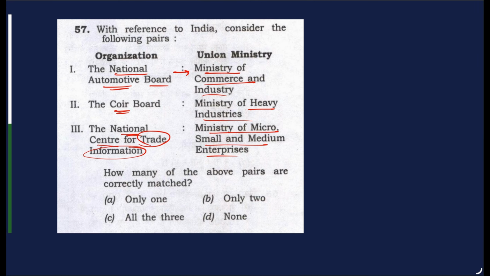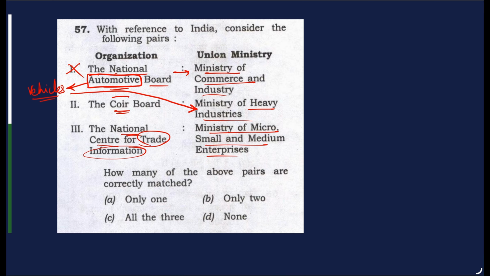The National Automotive Board. So they're talking about automobile. From this we can correlate that it is related to automobile. Automobiles are vehicles, so automobiles would come under the Ministry of Heavy Industries. So as a result, this statement is wrong.